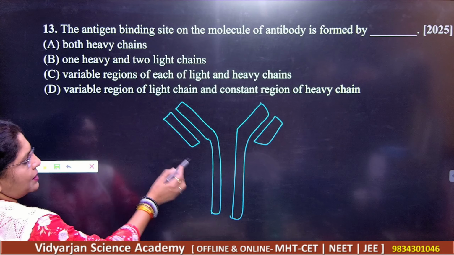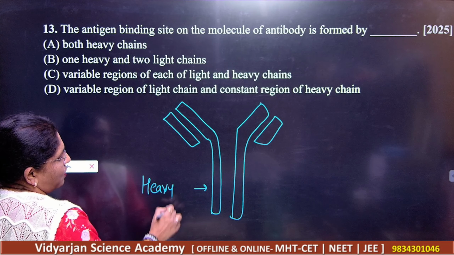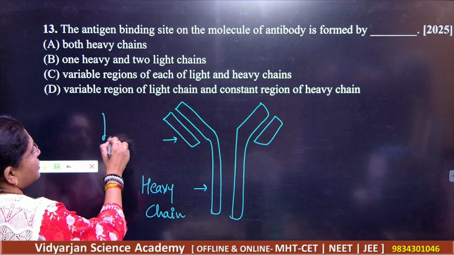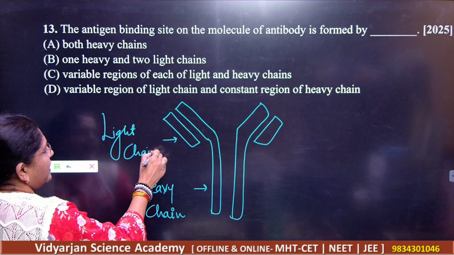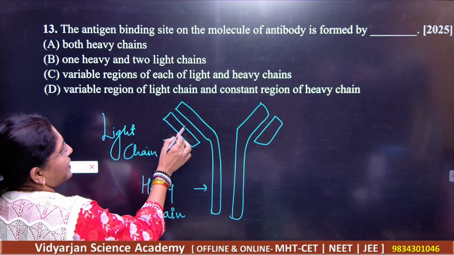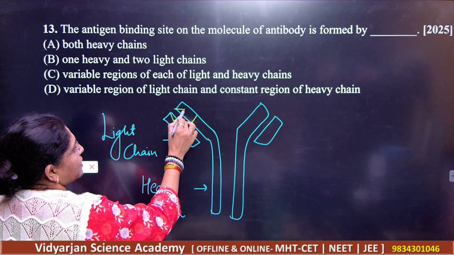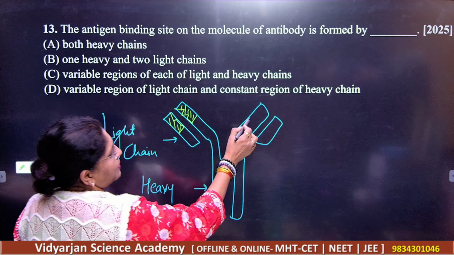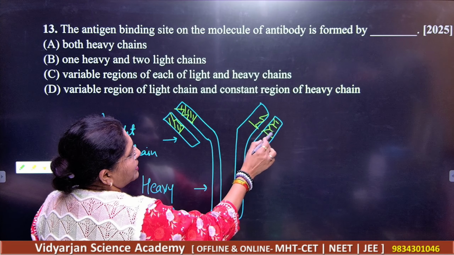So this antibody, what is this here? Heavy chain. Got it? What is this here? This is the heavy chain. And this is what here? This is the light chain. Got it? And you have very special regions here. These will be the variable regions from both sides. Got it? So this will be the region.